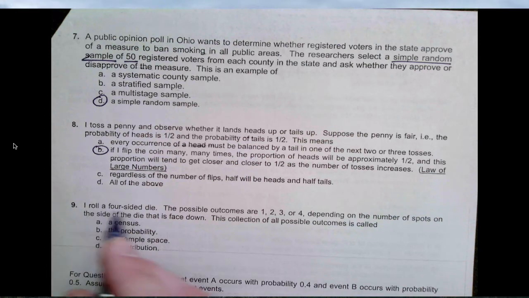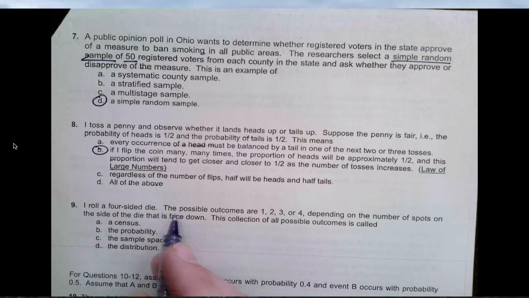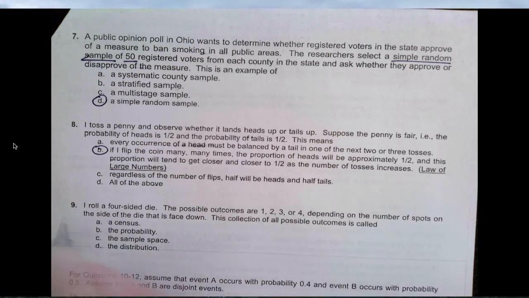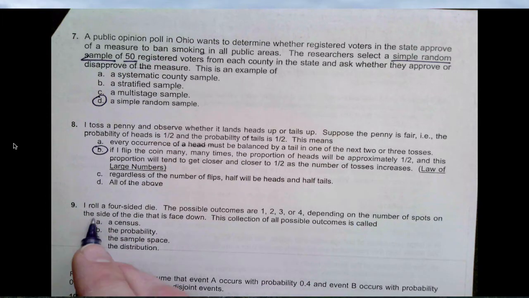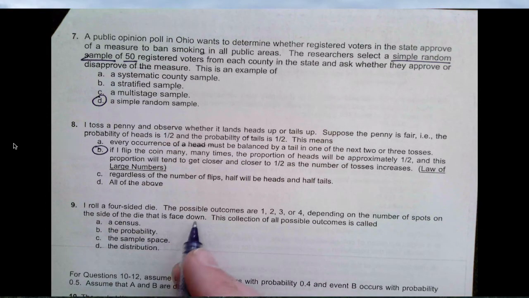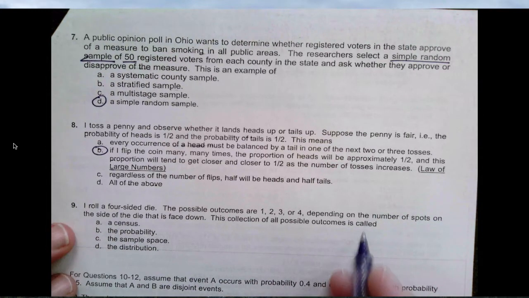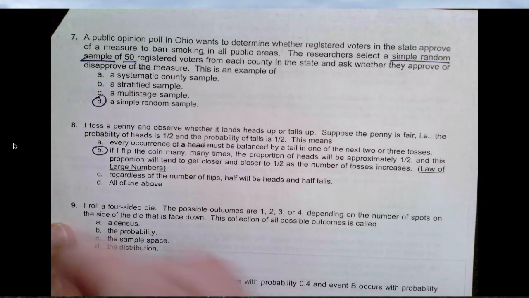All right, I roll a fair-sided die. The possible outcomes are 1, 2, 3, or 4, so it's a 4-sided die. Roll a 4-sided die, not a fair-sided, 4-sided die. Depending on the number of spots on the sides of the die that is face down. This collection of all possible outcomes is called what? Well, if you've got a list of everything that can happen, that is a sample space.